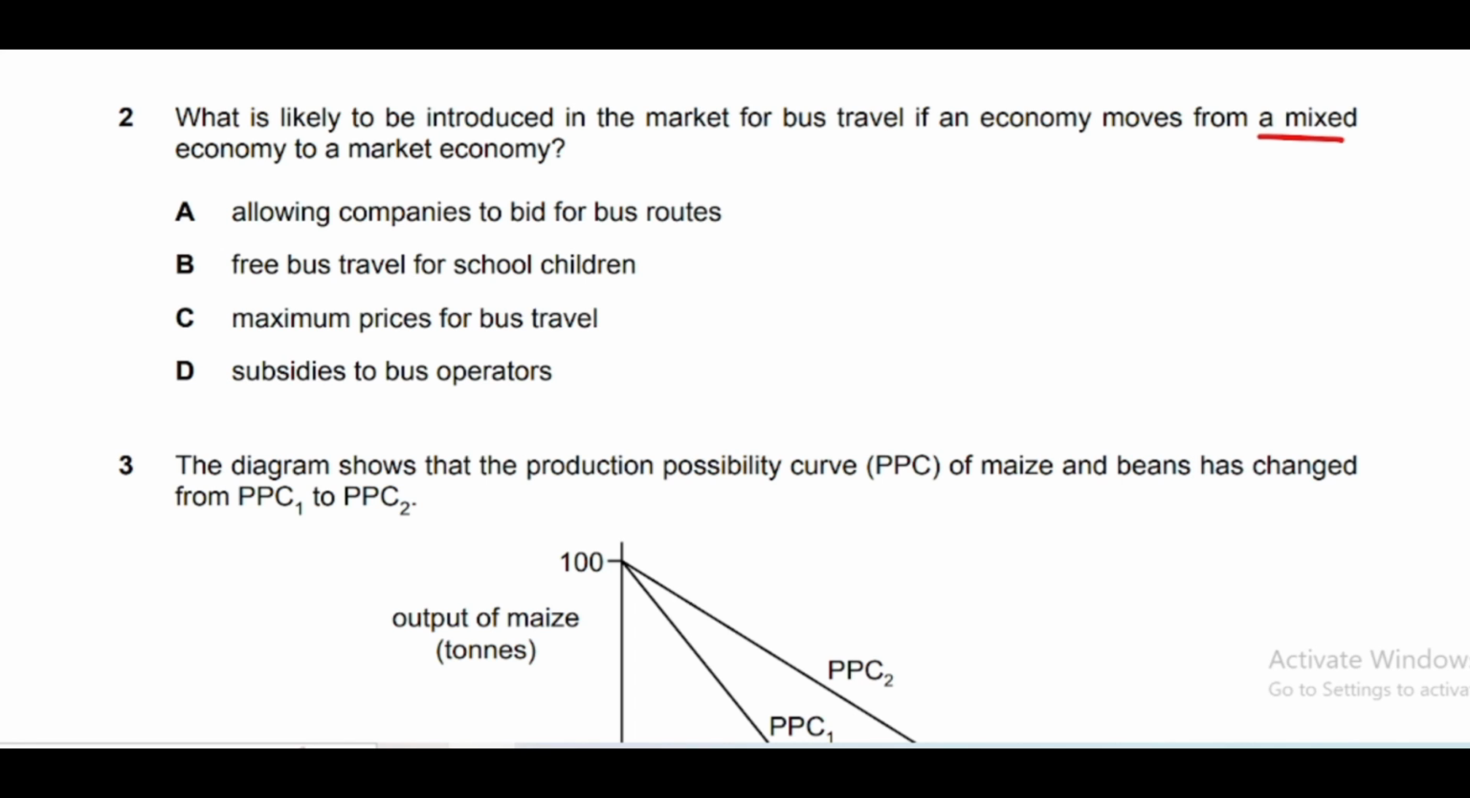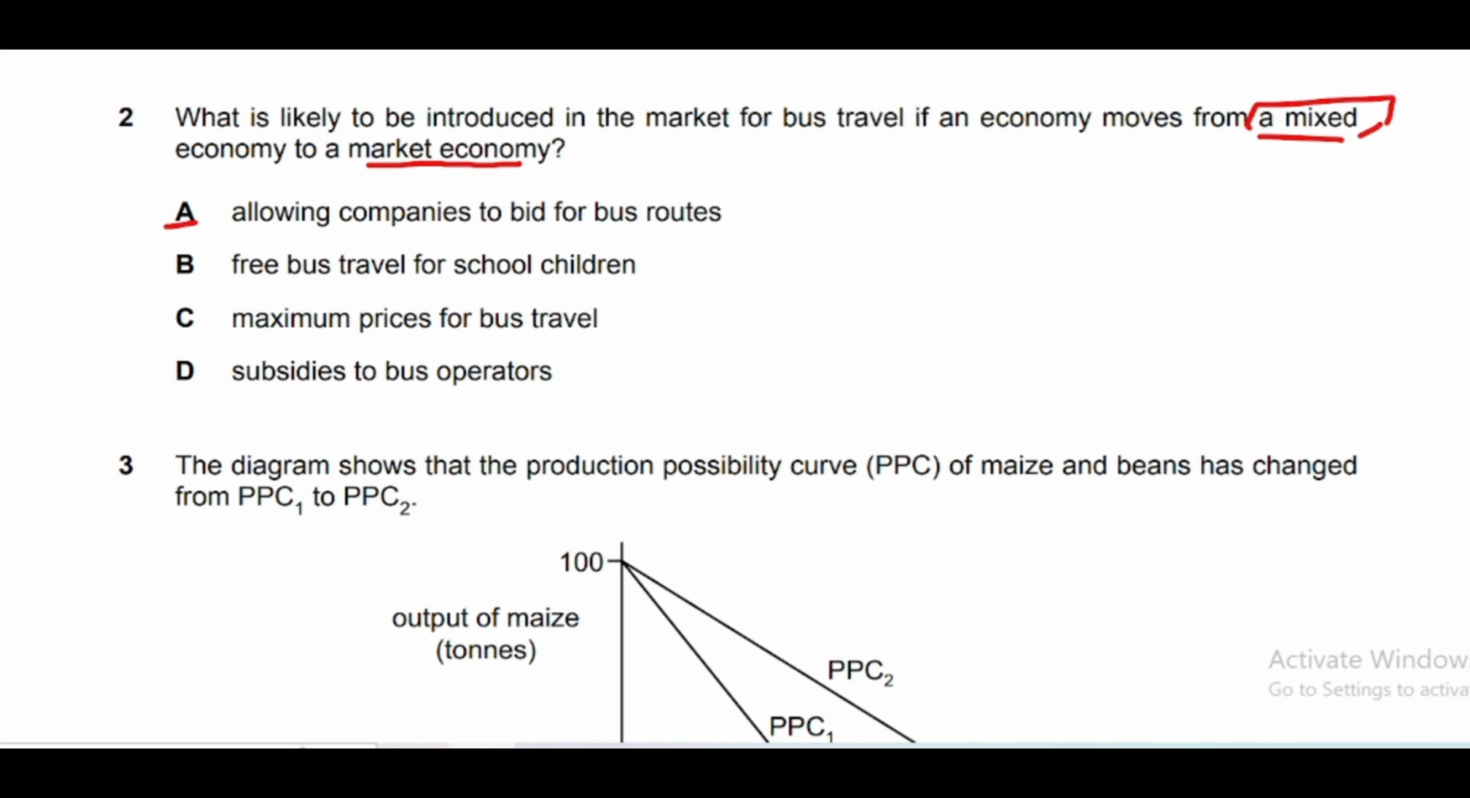A market economy is a kind of economy in which resources are allocated by private individuals and companies, and a mixed economy is the combination of both public and private sector, meaning government and private sector both allocate resources. Now if the economy moves to a market economic system, private individuals will be taking all types of decisions. So option A is the correct answer, allowing companies to bid for bus routes.